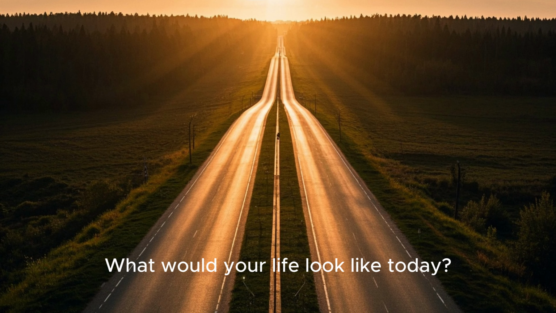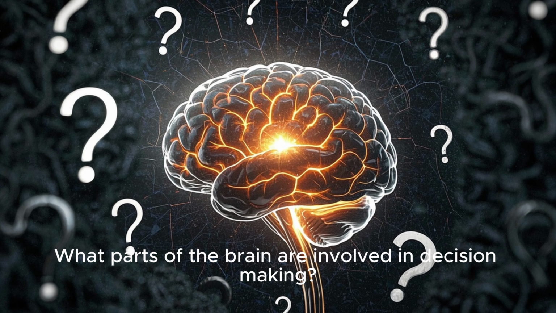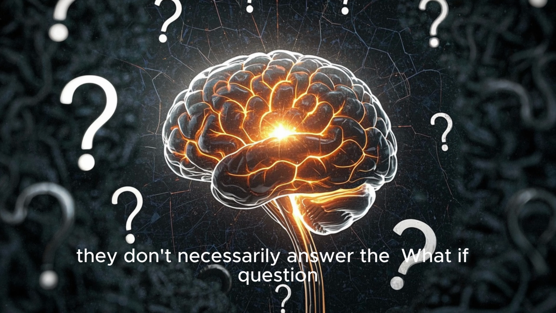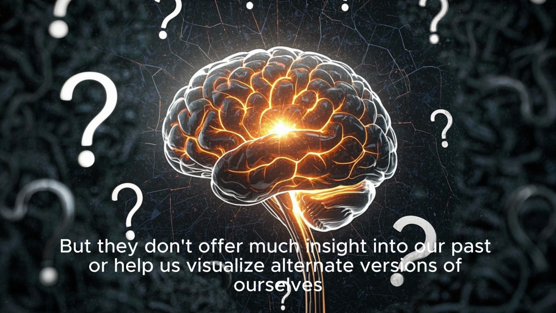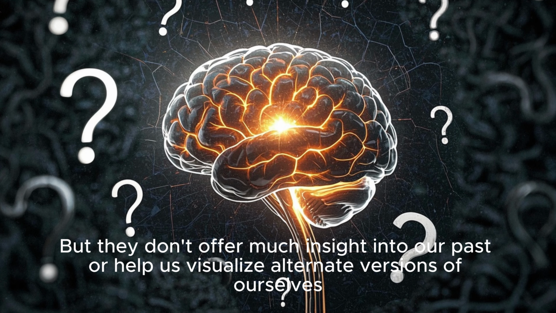This is a science-driven channel, so when exploring this topic, our first instinct might be to turn to neuroscience and psychology. What parts of the brain are involved in decision making? How do neurotransmitters influence our choices? What role does our past environment and upbringing play in shaping who we are? While these are valid and interesting questions, they don't necessarily answer the what if question. They describe our current state, our present reality, but they don't offer much insight into our past or help us visualize alternate versions of ourselves.